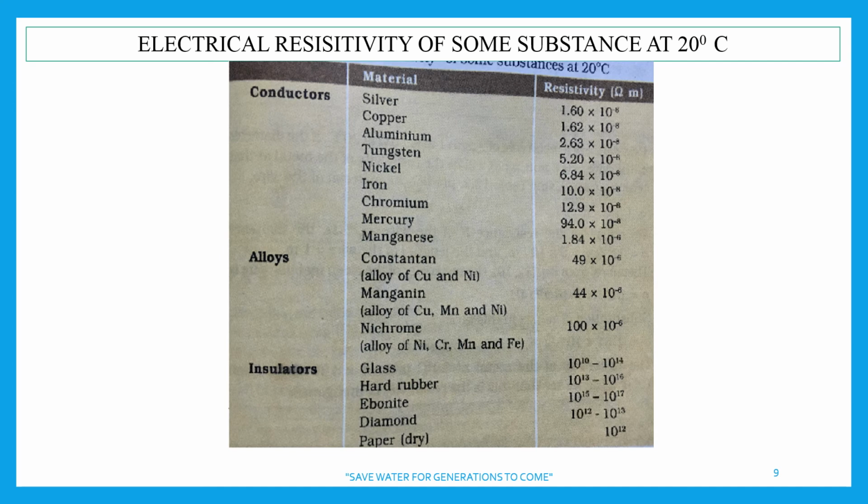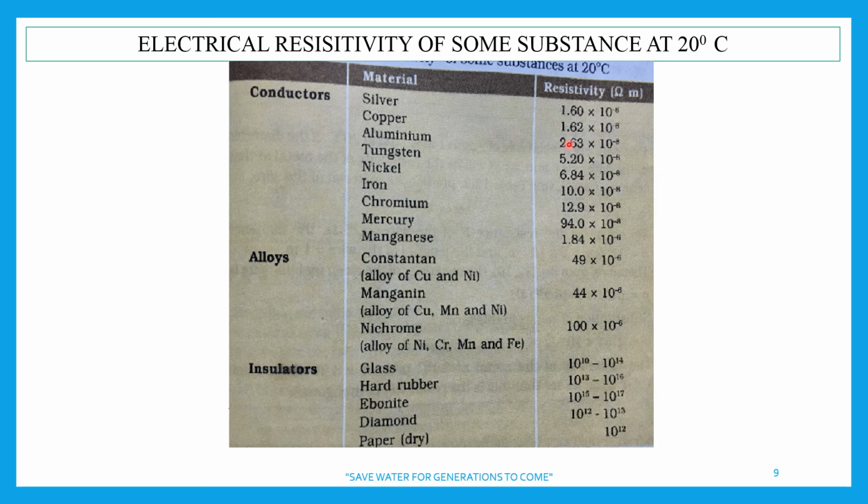Here you can see from this table, silver, its resistivity unit is ohm meter. You just have to remember ohm meter. The unit of resistance is ohm and of resistivity is ohm meter. It is 1.6 into 10 raised to power minus 8. This means it is the best conductor. It has very low resistivity, therefore electric current can pass through it very easily. But being costly, we don't use it as electric wire in electric circuits.